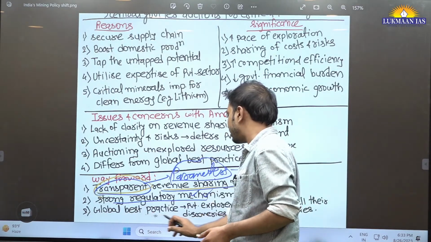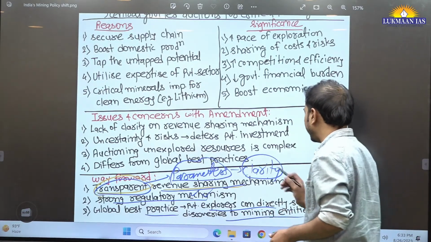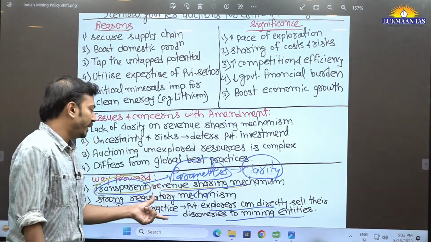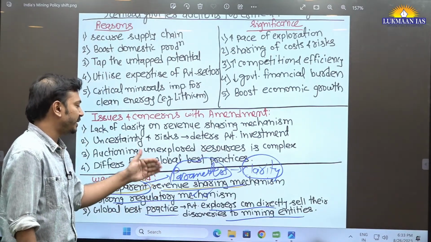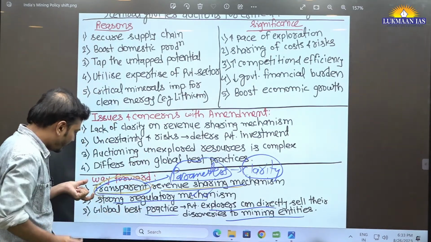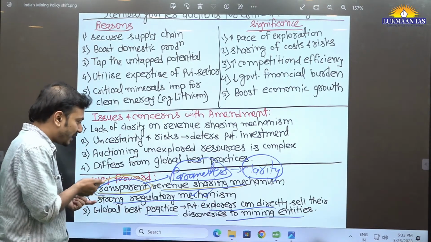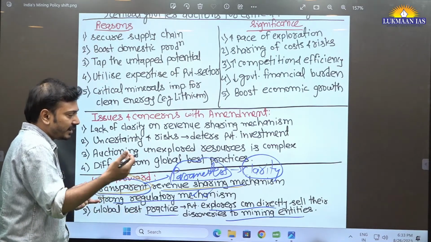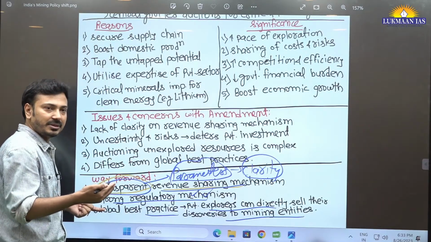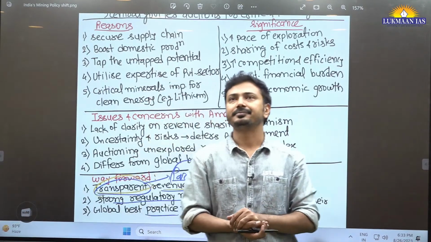Then global best practices, like private explorers can directly sell their discoveries to mining entities. Just now I was explaining this part, right? So you should be knowing the best practices also, especially in developed countries where these practices are there, but this practice can be implemented when the first two are implemented. When the first two, that is a transparent and clear revenue sharing model and a strong regulatory mechanism, are there, then the third can be implemented appropriately.